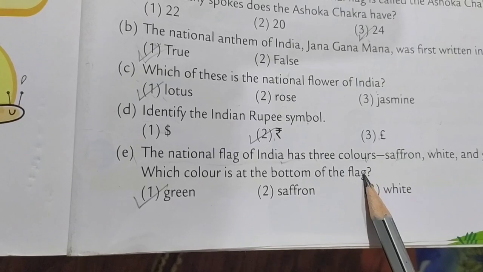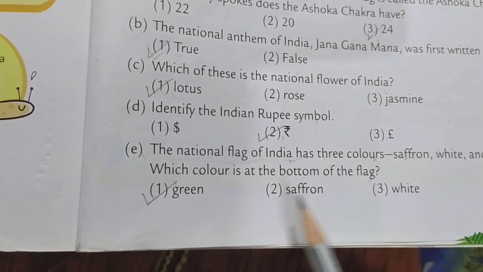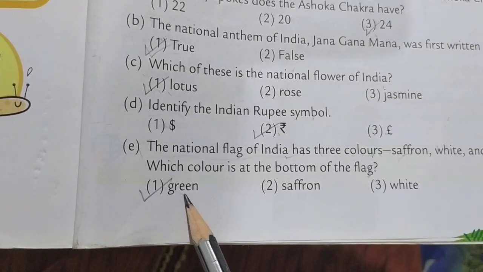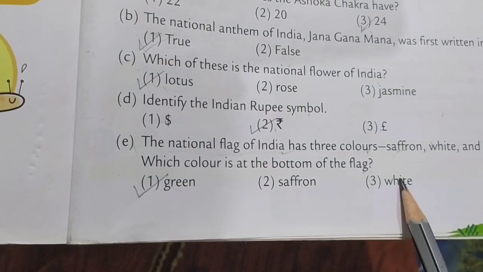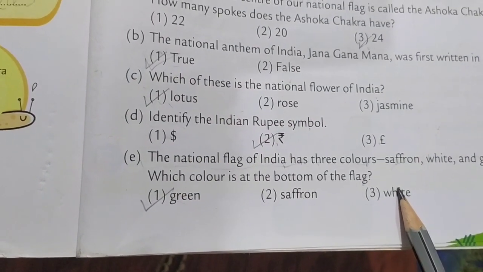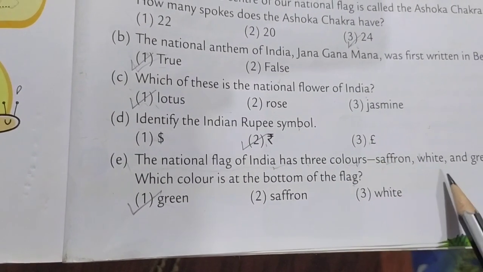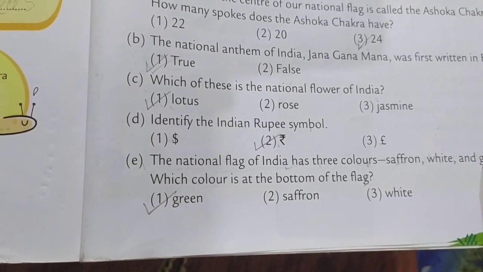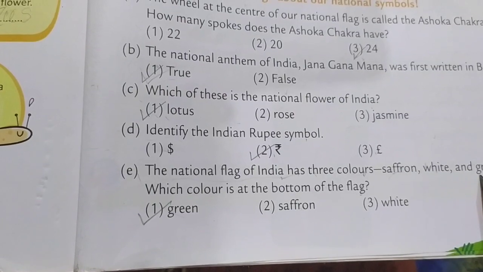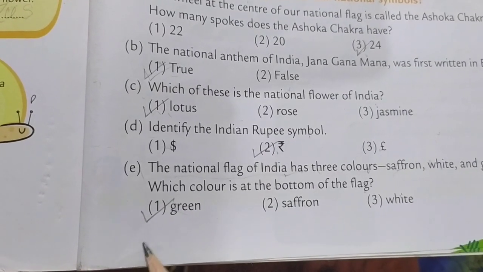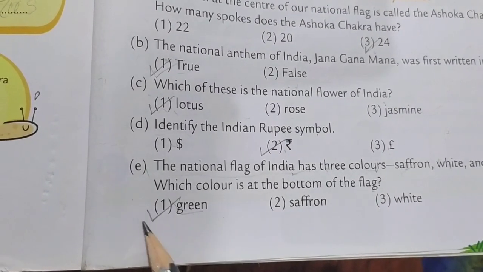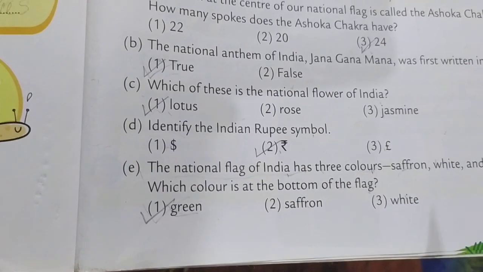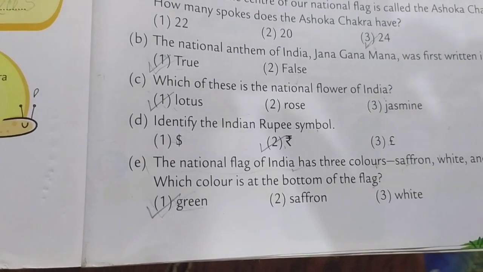Options: green, saffron, white. So we learned that saffron is on the top, white in the middle and green at the bottom of the flag. So the answer is green. I put tick here. All of you put tick on the first option.